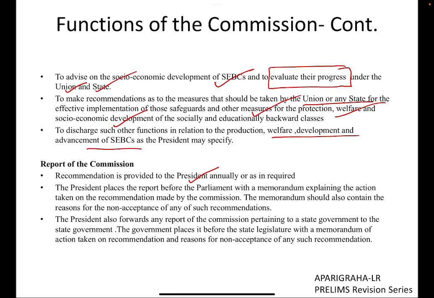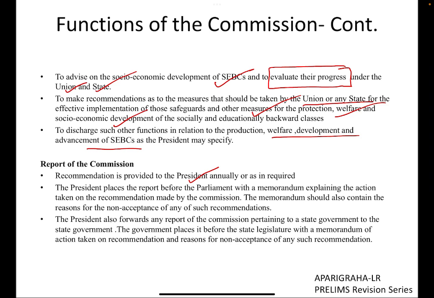If it fails to implement any of the recommendations, then it has to file a memorandum of non-acceptance explaining why it has not implemented it for certain reasons. Let's say a conflict may arise if that particular recommendation is implemented; whatever be the case, it has to file the reason for its non-acceptance.